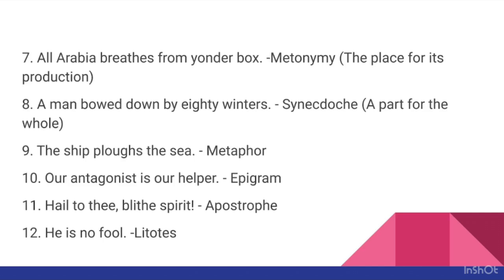Next, he is no fool. This is an example of litotes. In the sentence, a strong affirmative statement, intelligent, is made by the negation of its contrary, that is, no fool. Instead of saying he is intelligent, the writer says he is no fool. So a positive or affirmative statement is made by the negation of its contrary.